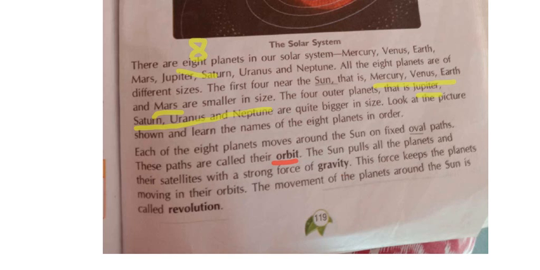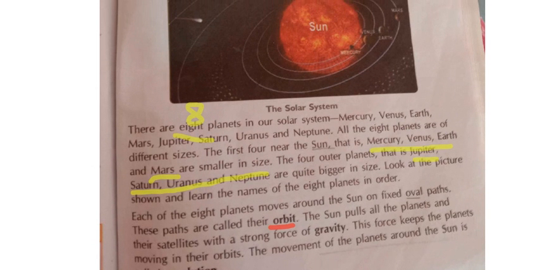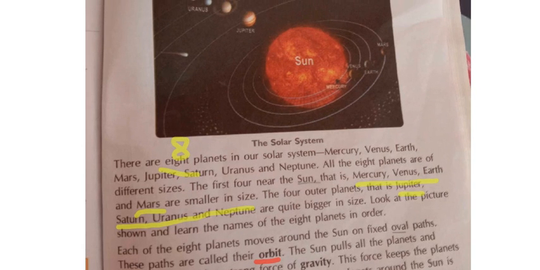Next, the sun pulls all the planets and their satellites with a strong force of gravity. This force keeps the planets moving in their orbits. The movement of the planets around the sun is called a revolution, Nana. Here nothing is there but the sun in the middle, no? So it will be pulling all the planets towards it without going here and there. It will be pulling towards it due to the gravitational force, okay? So that is why the planets are all able to move around the sun like this.